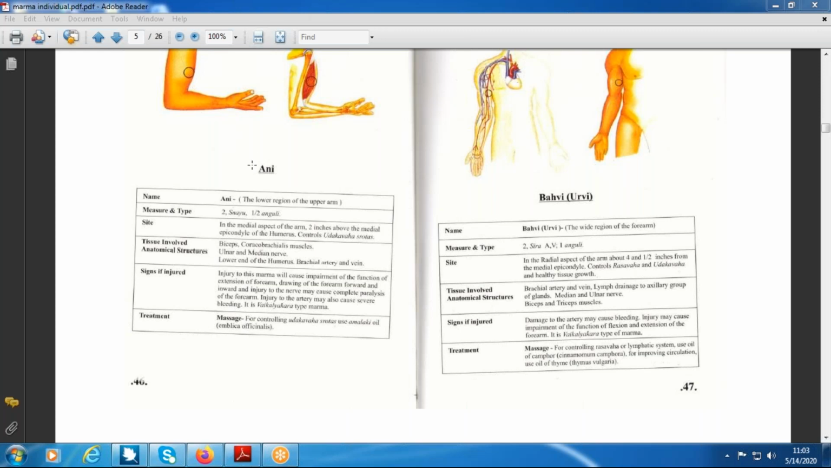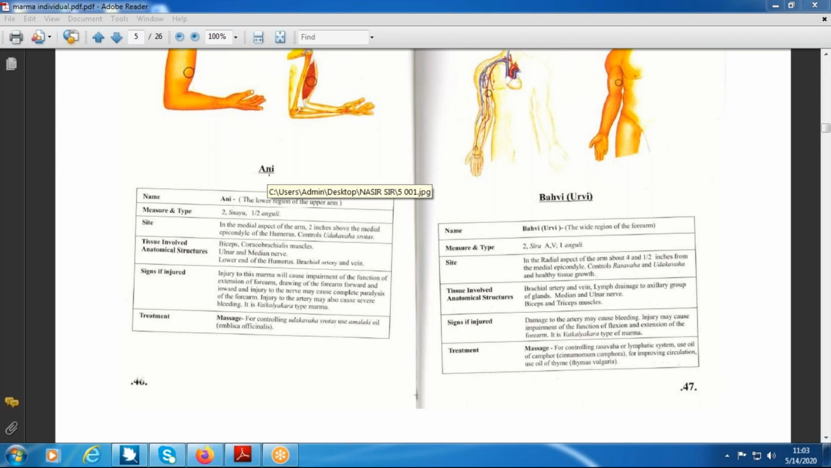So yesterday we completed this Ani marma. Where is the location of Ani marma? Anyone, please? Yesterday I told you as an assignment, everyone has to read the shlokas. Three fingers above the cubital fossa. Okay, three fingers above the elbow joint; we should consider it as the elbow joint, not the cubital fossa. Suppose the same marma, Ani marma, is there on the lower limb, then where is the location of the Ani marma in the lower limb? Anyone, please?